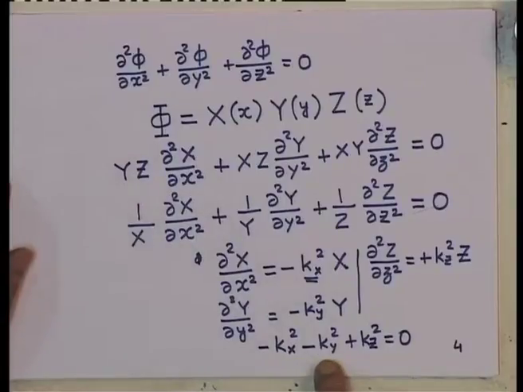All that we know about kx, ky and kz is that they are constants.